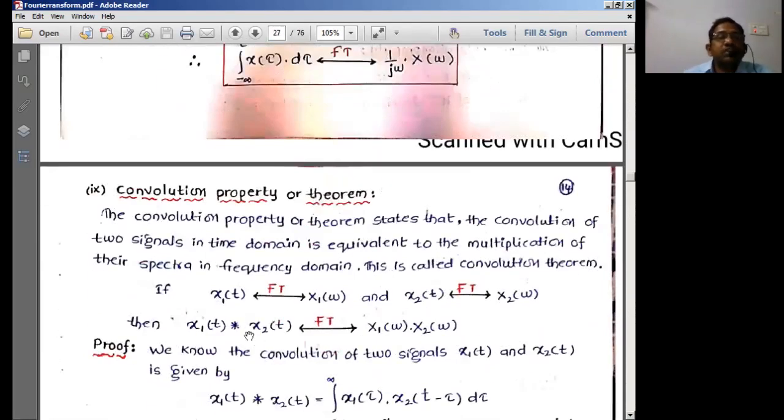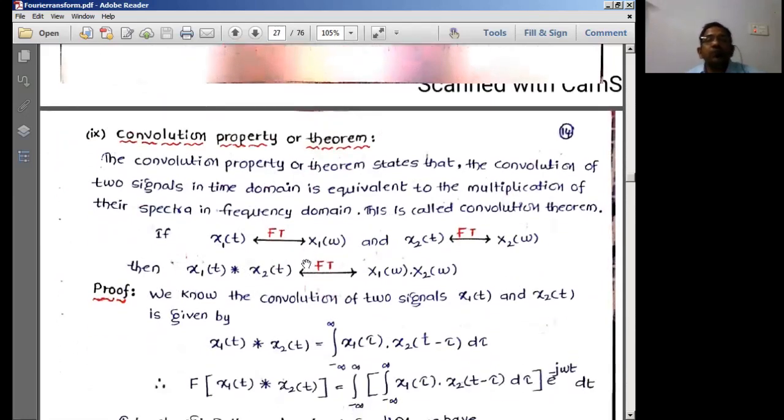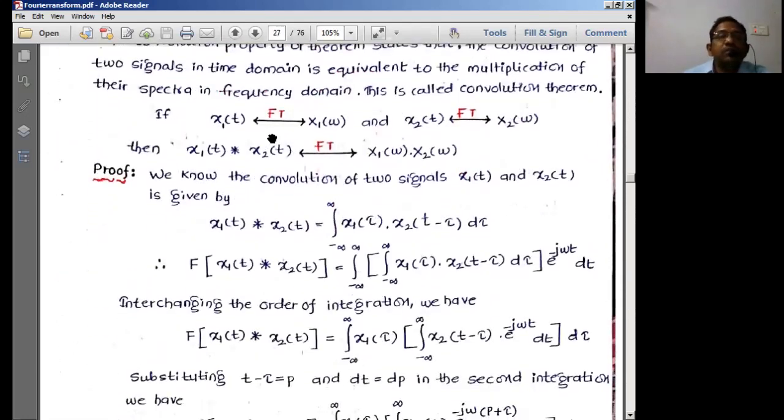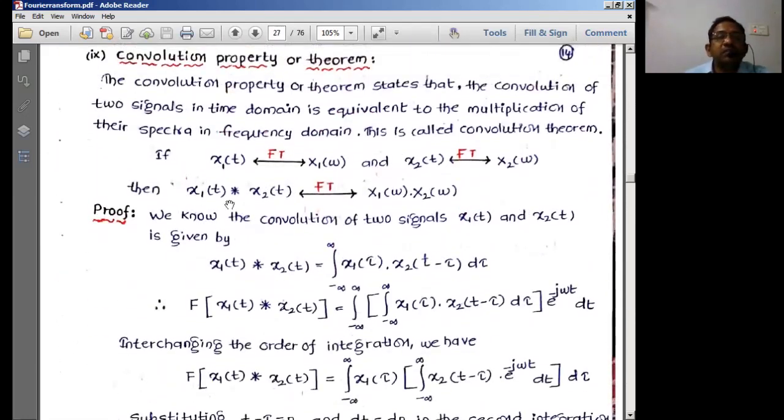The next important property is going to be the convolution property. Convolution in time domain, what is the result of this? Convolution in time domain is equal to multiplication in the frequency domain. So this property tells that if you convolve two signals in time domain, it is simply equivalent to multiplying their spectra in the frequency domain.